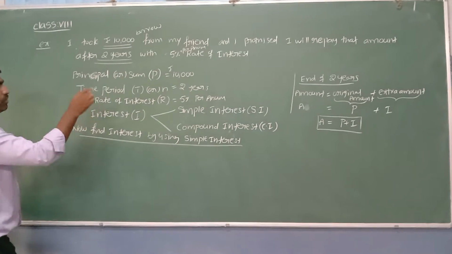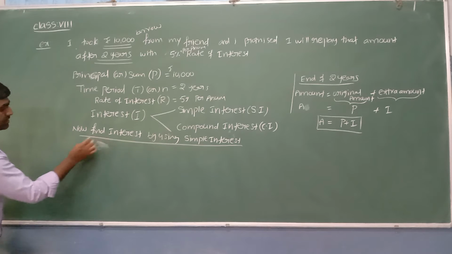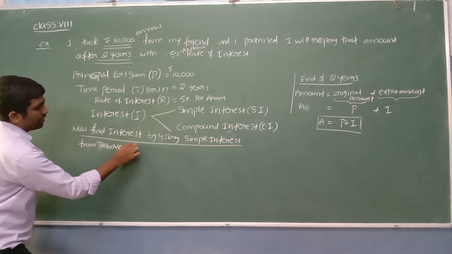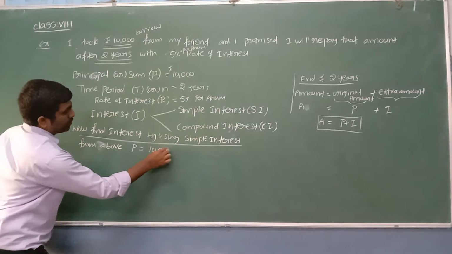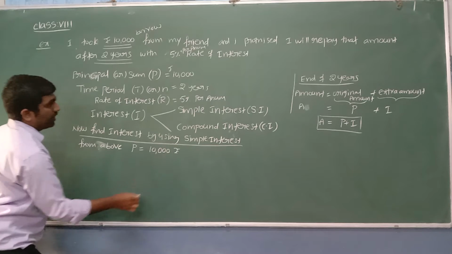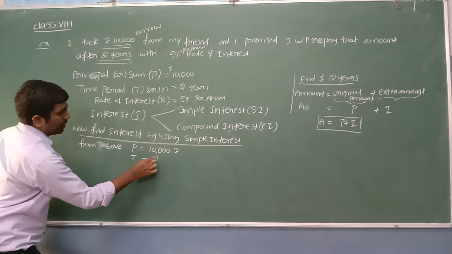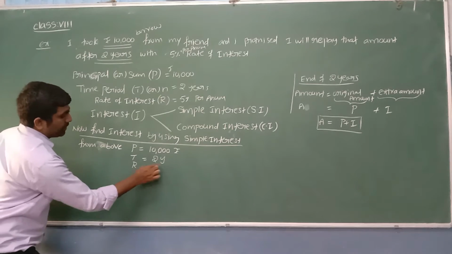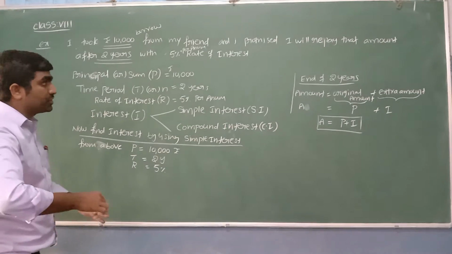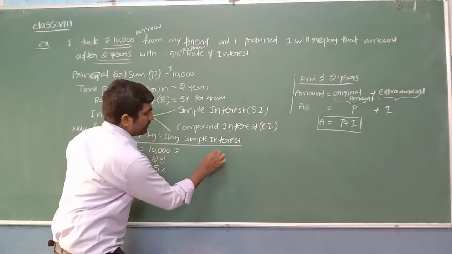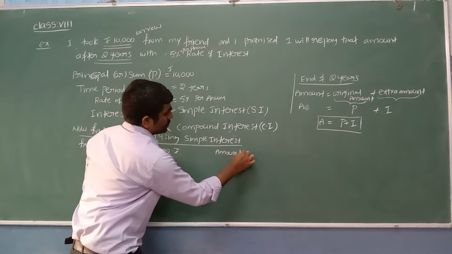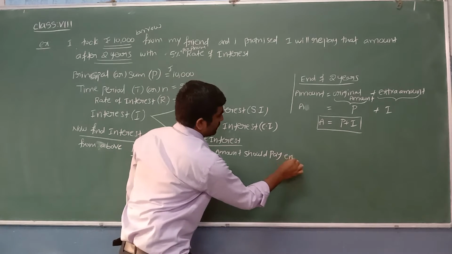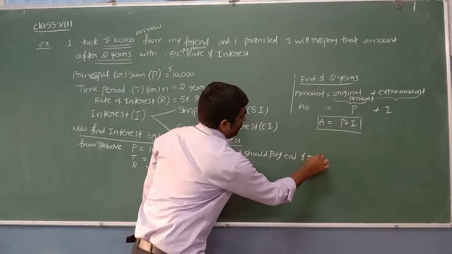Now here, what is the P from above? What is the principal amount? Yes, 10,000 rupees I took as a borrow, which is the principal amount. And what is the time? For 2 years I took the borrow. Next, what is the rate of interest? 5%. I want to know what is the amount I should pay at the end of the year. So the amount I should pay at the end of 2 years.